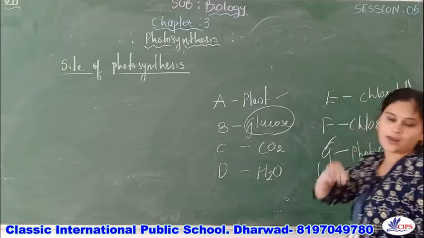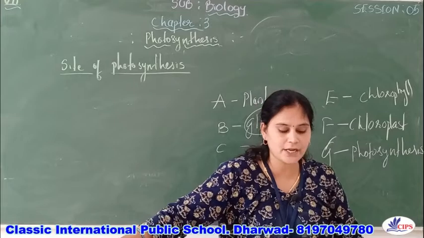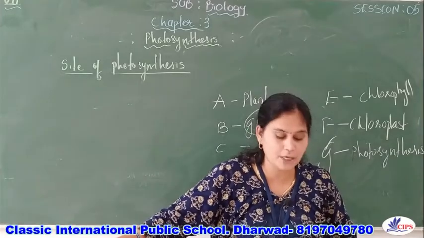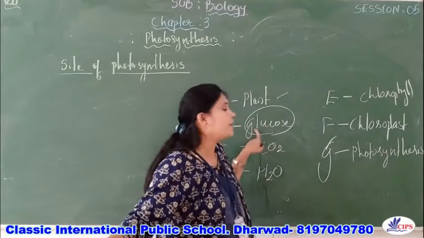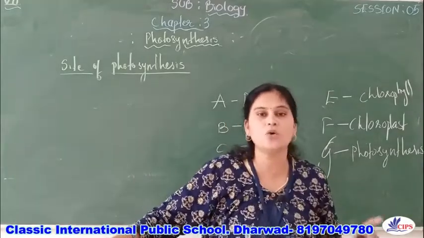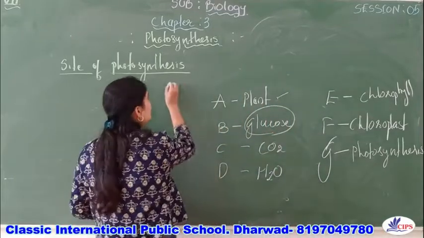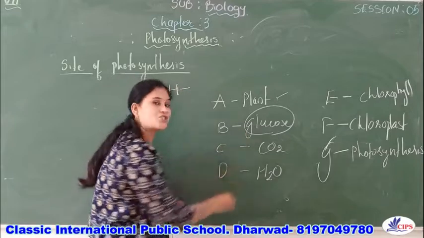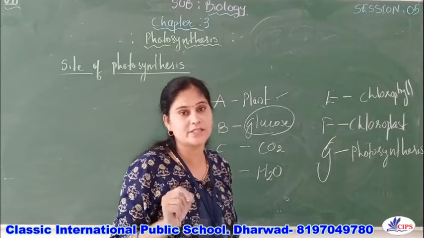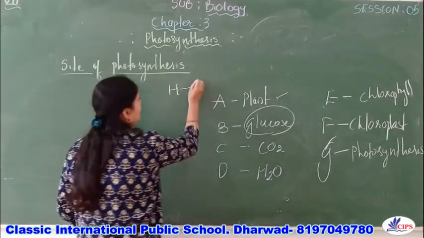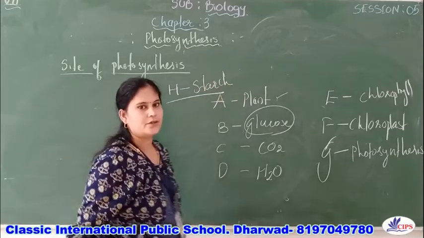Then next, they have given that some of the simple food also gets converted into a complex food H for storage purposes. We know that in plants, the extra glucose will be stored in the form of starch. So H is starch, right?